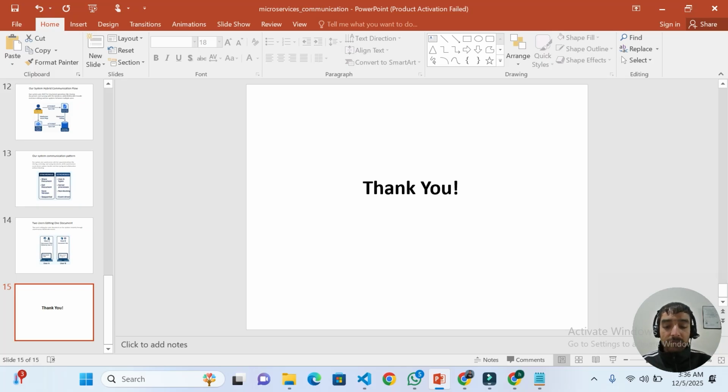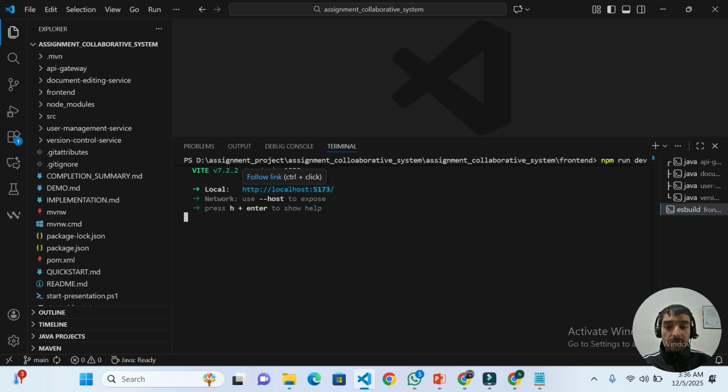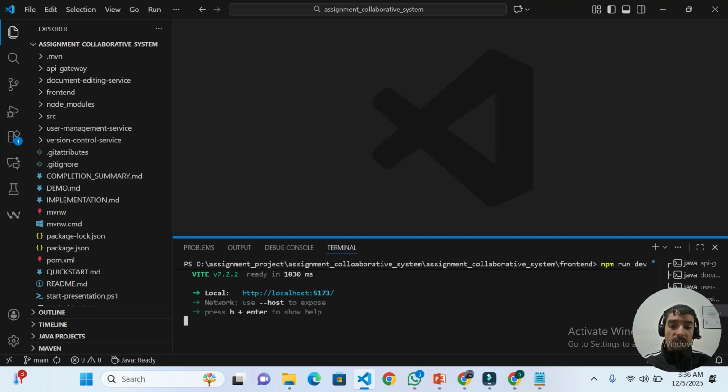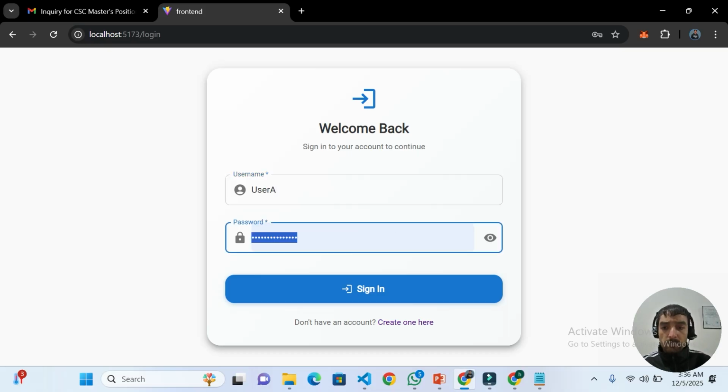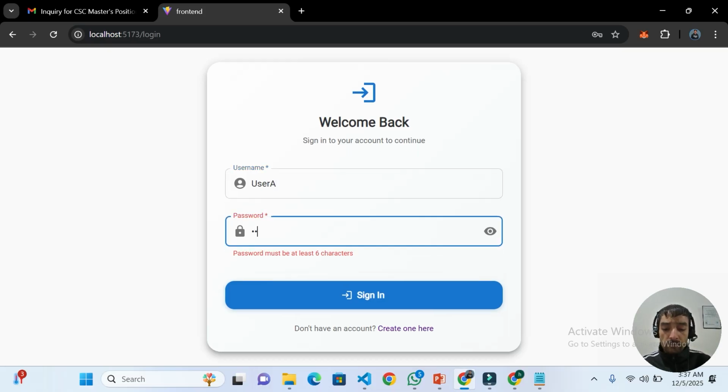Now I will briefly show you how two users can collaborate on a single document. Any edit from one user instantly appears for the other. I already ran the system and logged in. I will log in user 1 and user 2. I already created accounts, and I will log in user A here.